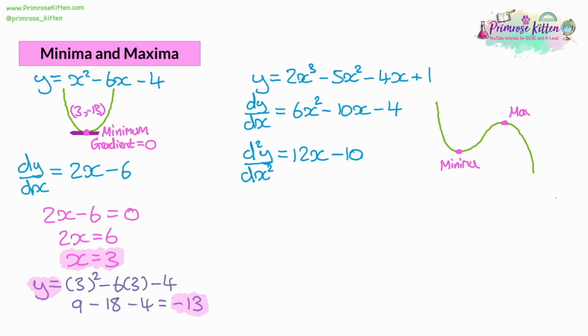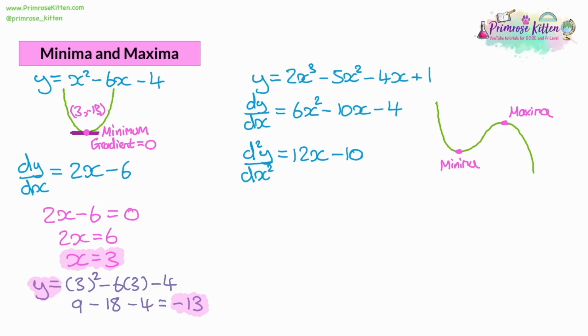And with a minima and maxima, these are called local minima and maxima, because I'm saying that this pink point here is the minimum point. But if you look over to the side, we can see that actually the graph does dip further down. So it's not the minimum point for the entire graph, but it's a local minimum point for the squiggly part of the cubic. And the same for the maxima. You can see that's not actually the highest the graph goes. It goes higher on the left-hand side. We just call it a local maxima.